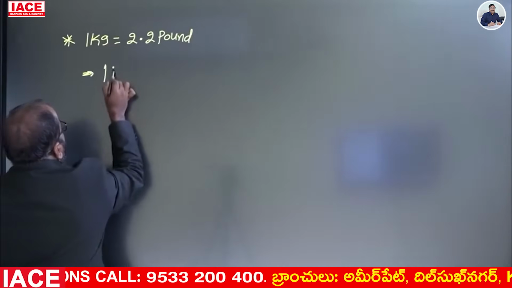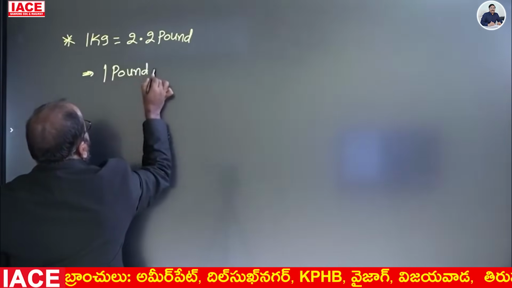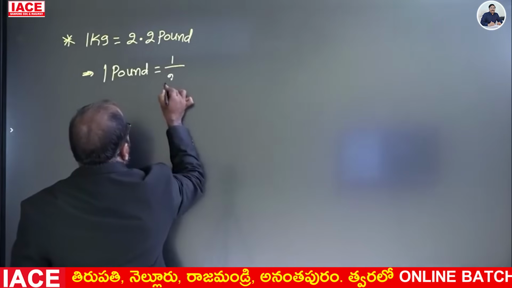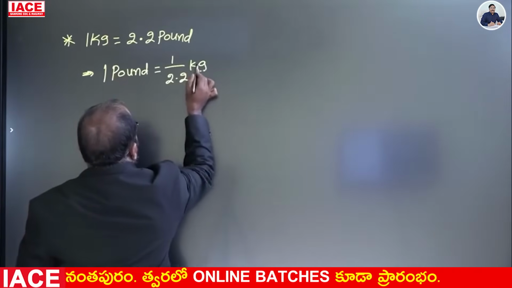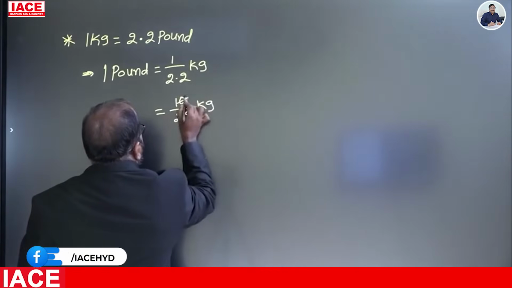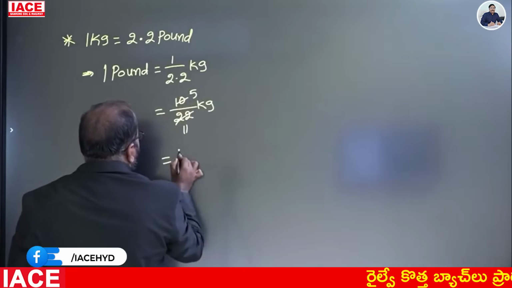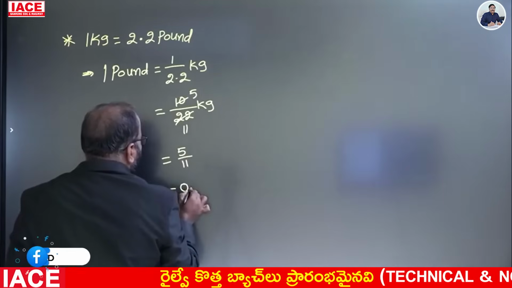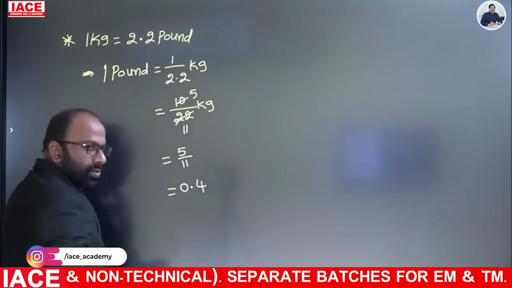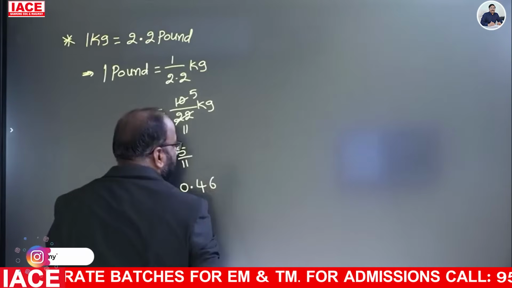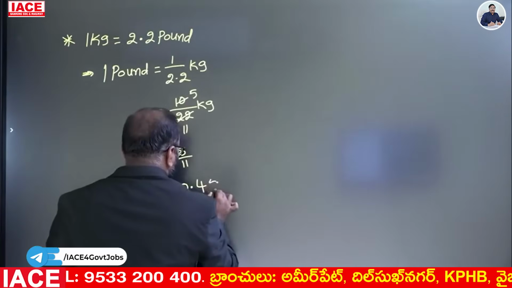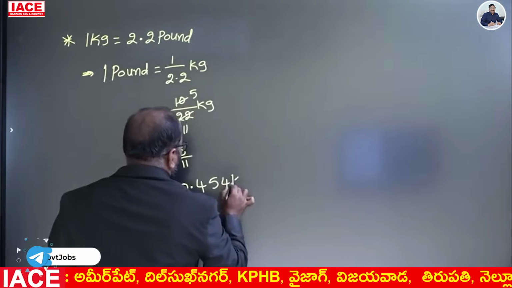It implies 1 pound is equal to 1 by 2.2 kg, which is equal to 10 by 22 kg. 2 5s are 10, 2 11s are 22, so 5 by 11, which is equal to 0.454 kilogram.